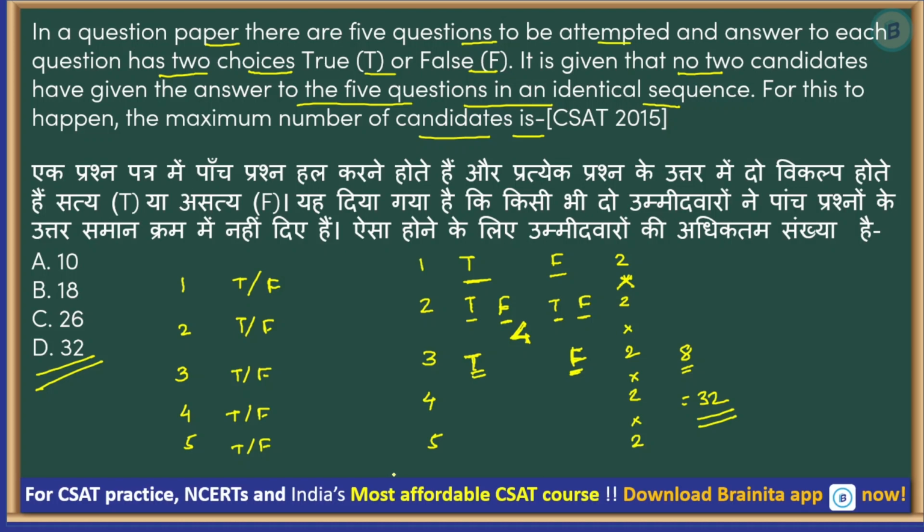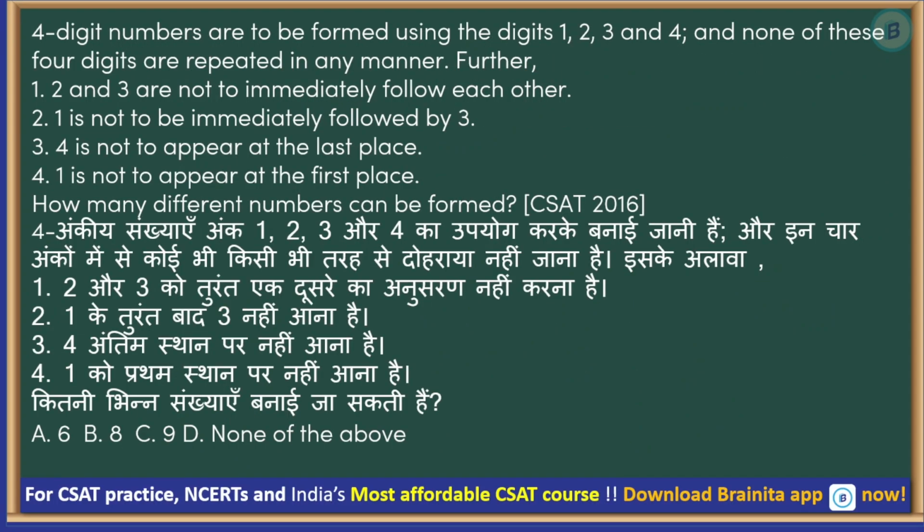Okay, understand this very clearly. And the way to really think about this is there are 2 options and 5 questions. So you will get 32 unique combinations. So as long as there are 32 candidates, the moment a 33rd candidate comes, there will be some repetition with one of the answer sheets. So maximum number of candidates with unique responses to all the 5 questions, combination of all the 5 questions, will be 32. So that's your answer. Let us go to the next one.